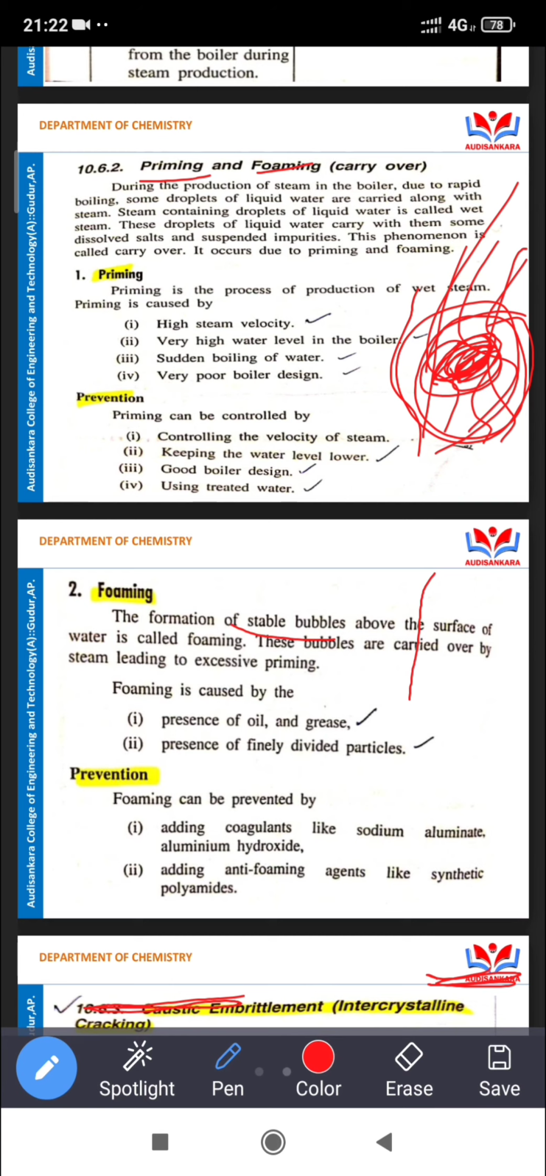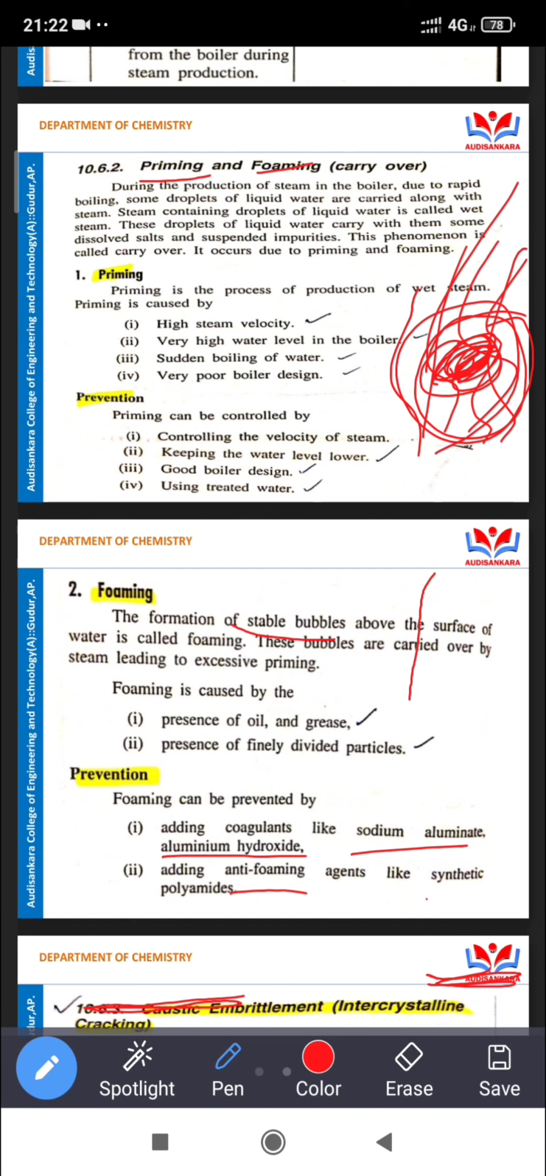Two different chemicals are added for the prevention of foaming. One is adding coagulants, and the other is adding anti-foaming agents. What are the names of the coagulants? That is sodium aluminate and sodium hydroxide. Sodium aluminate, sodium hydroxide.